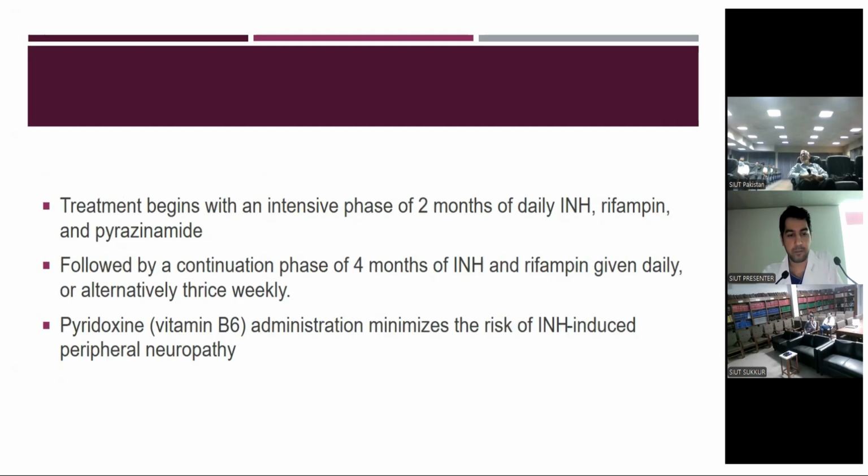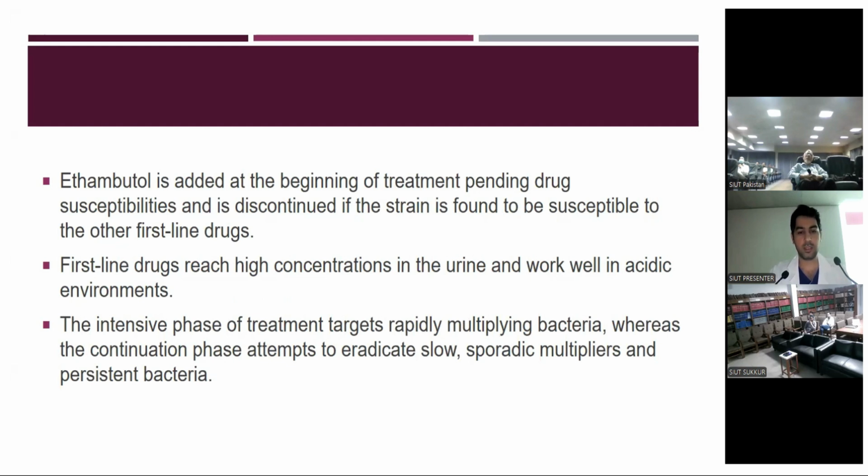So this is a typical regimen of 6 months for the treatment of tuberculosis, but it may vary in certain cases. It may extend to 9 months or 12 months depending upon the situation of the patient, like being unable to get a negative AFB result, or the presence of other sites of tuberculosis like CNS. So it may vary depending on the condition. Ethambutol is added at the beginning of treatment pending drug susceptibilities and is discontinued if the strain is found to be susceptible to the other first-line drugs.